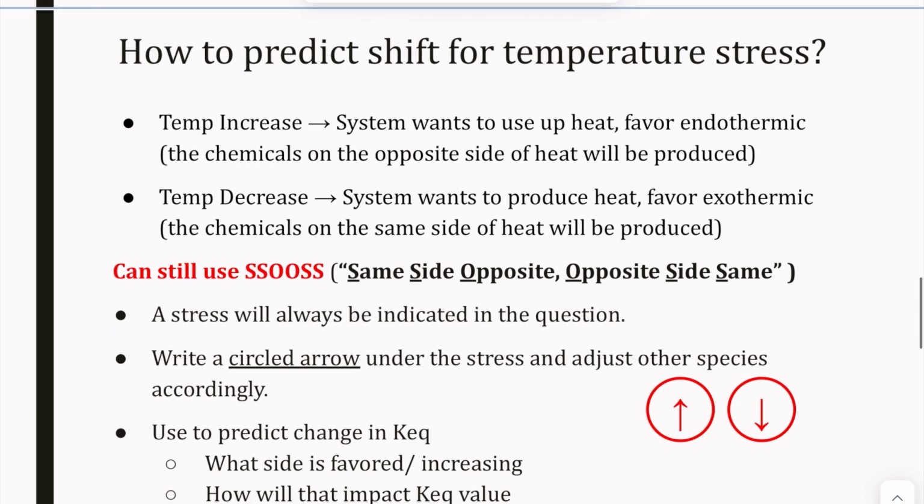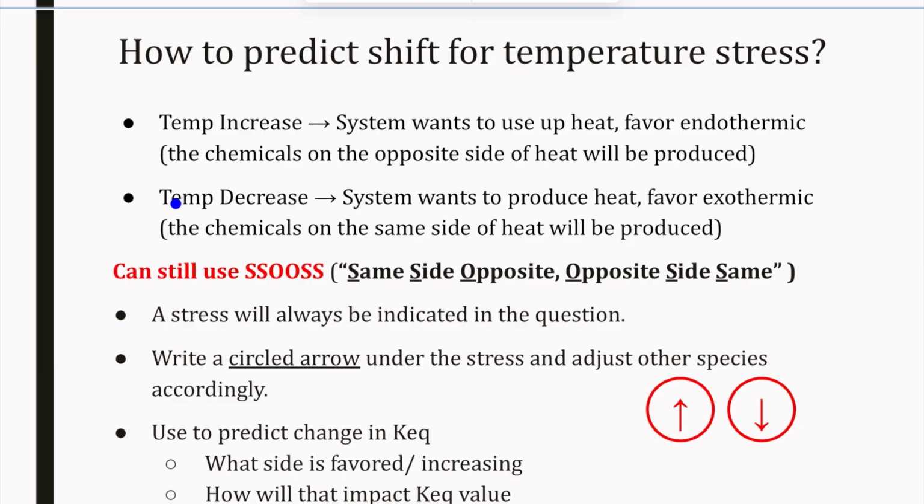All right, on to our next stress, temperature. So if temperature increases, again, Le Chatelier's principle says we want to counteract that change. If temperature increases, we need to use up that heat, favoring the endothermic reaction. So the chemicals on the opposite side of heat will be produced more so.